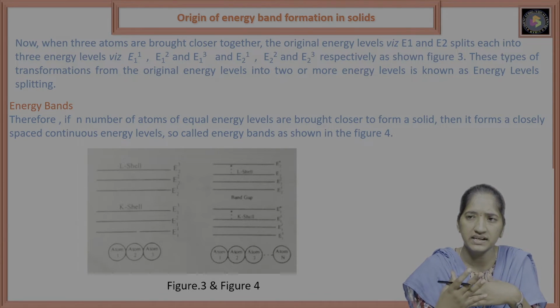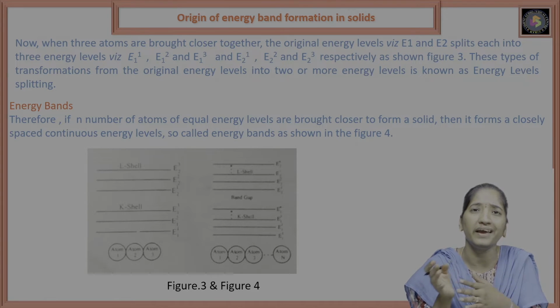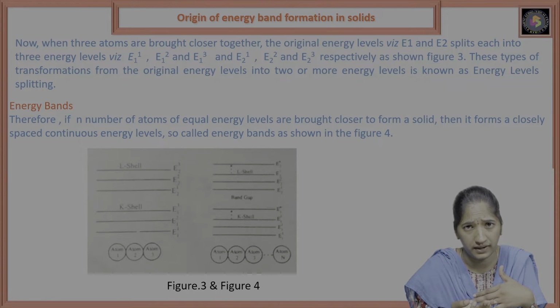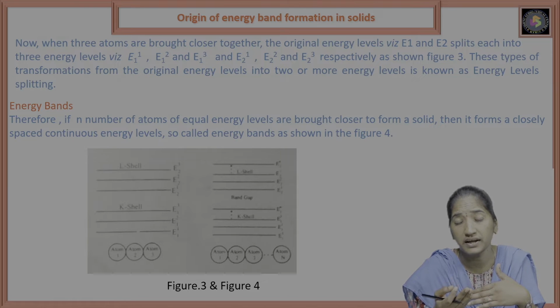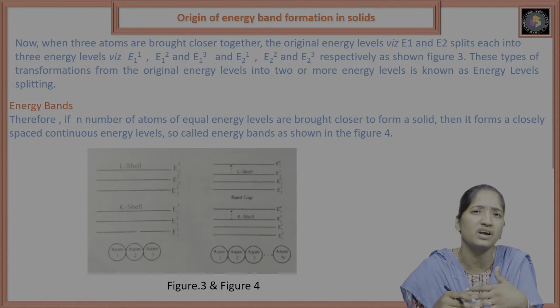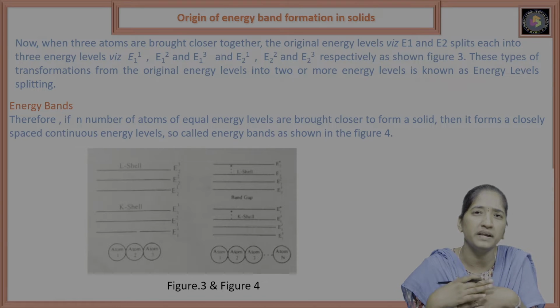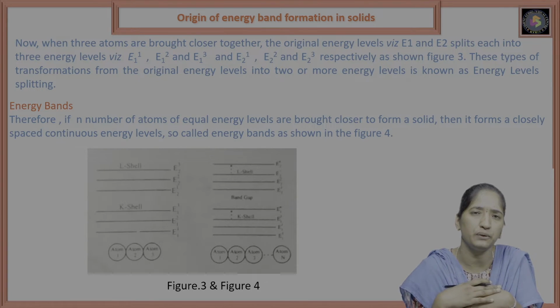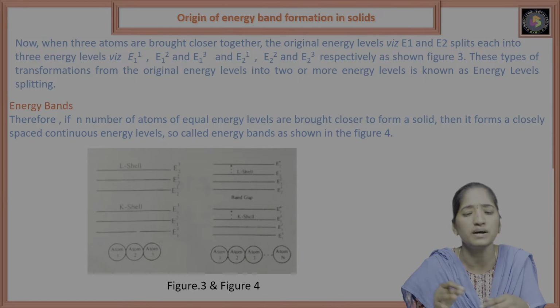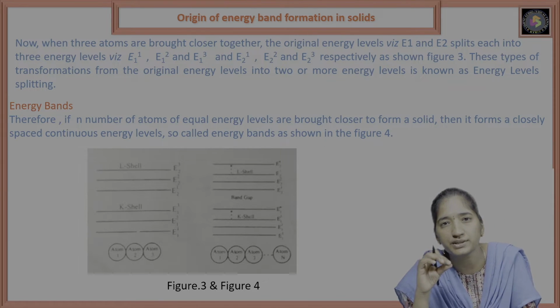So if we consider, instead of 1, 2, 3, n number of atoms, we get n number of energy levels, since the n atoms consist of equal energy levels. So it forms closely spaced, continuous energy levels. So it forms a band, that is, an energy band.